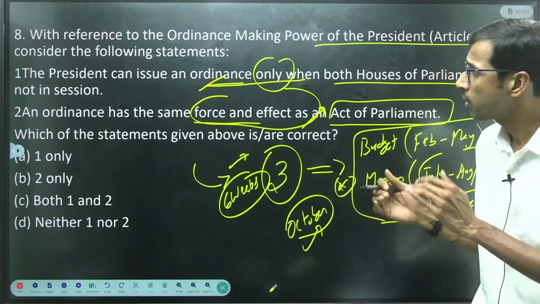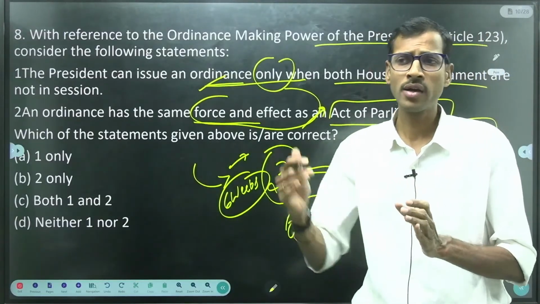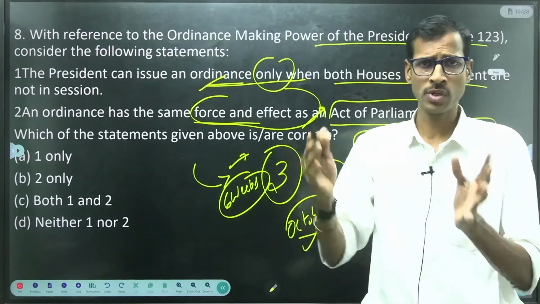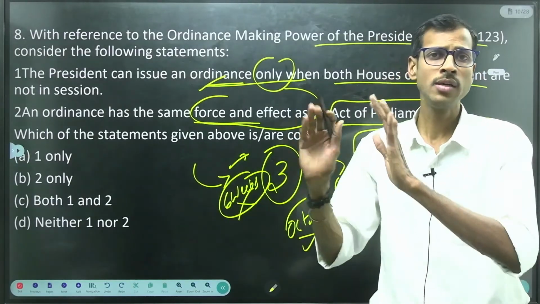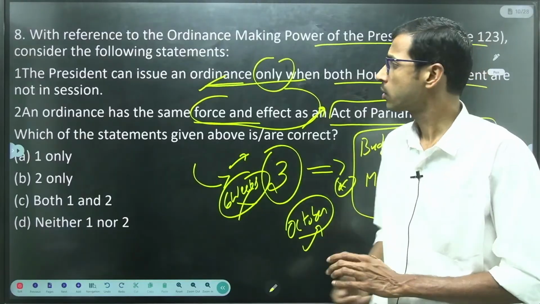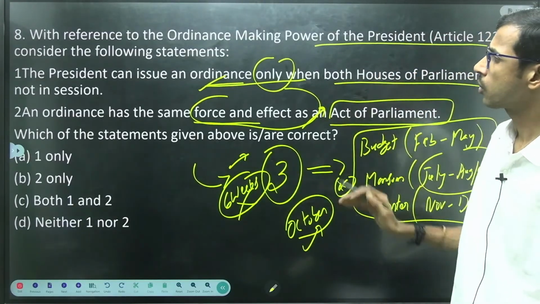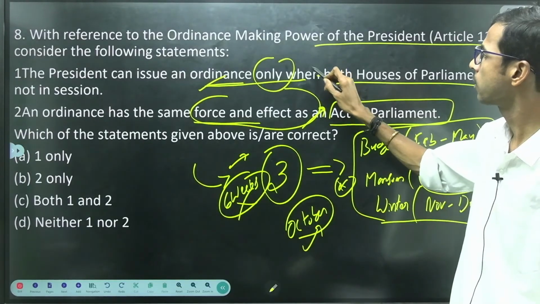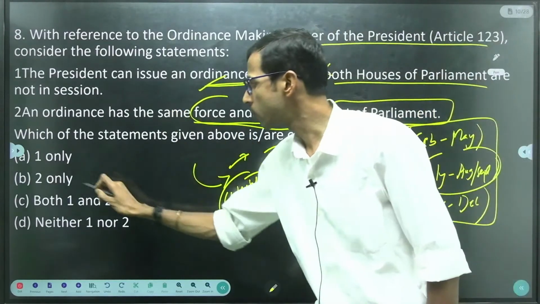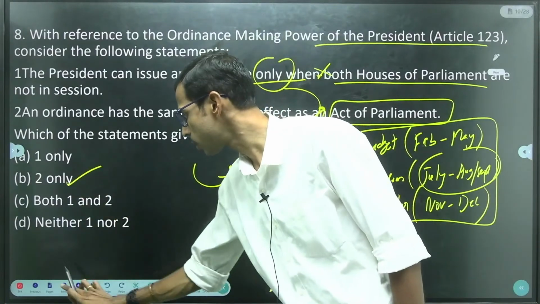For example, if it is not correct or not according to the constitution rules, Parliament may disapprove it, and immediately it will cease to be, right? So that is the main important thing here. If you observe these two statements, only one statement is not correct, only the second is the correct statement.